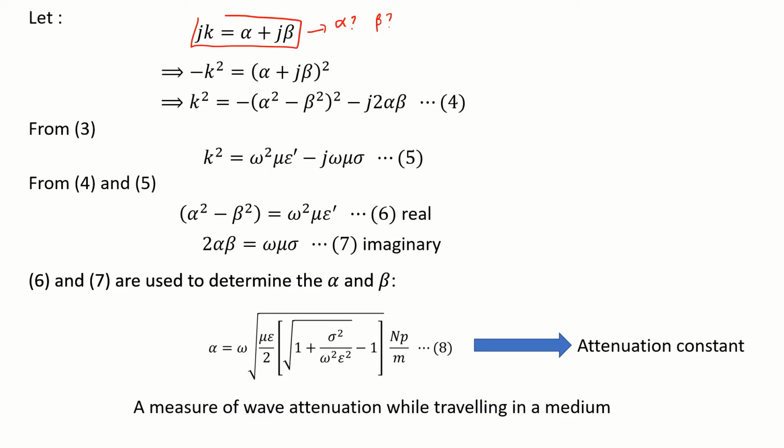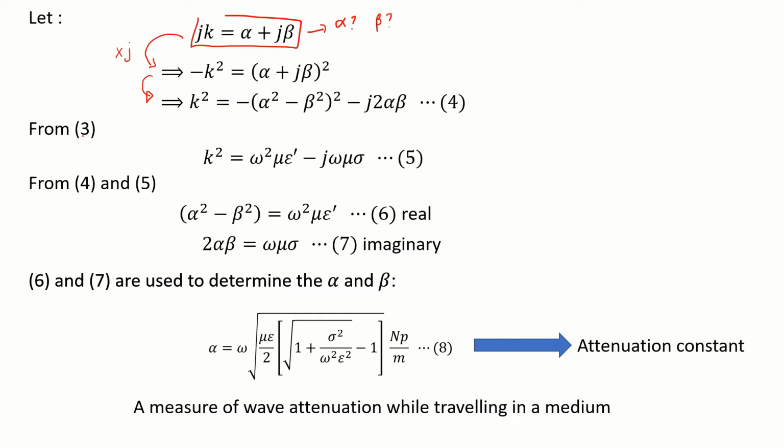We need to investigate that. This equation for k you can rewrite as such if you multiply by another j, and from here you can expand it to look like this. I think you can do this by yourself; this is just a mathematical approach, nothing special here.